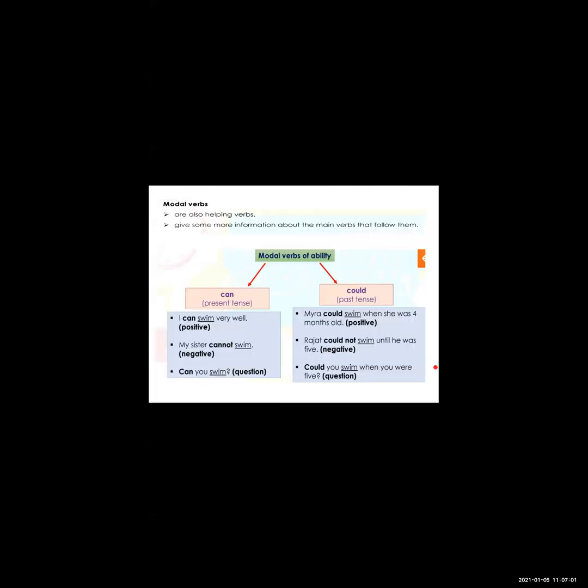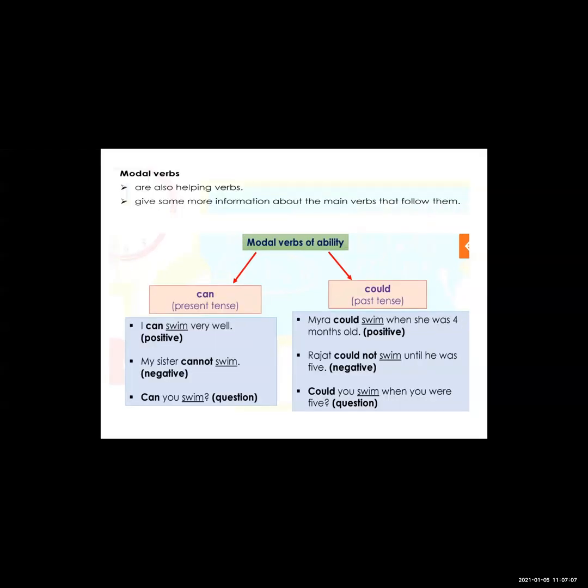Today we are going to learn about verbs, and today we are going to learn about the modal verbs. Okay, so see here, modal auxiliary verbs. So modal verbs are also the helping verbs. Yes, modal verbs are also helping verbs. Okay, because with modal verbs we always use a main verb.